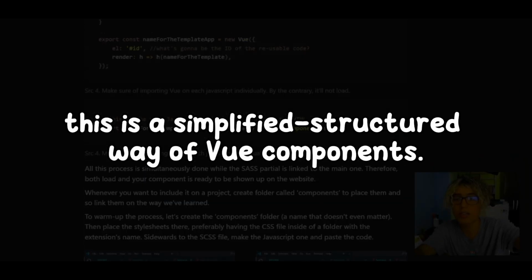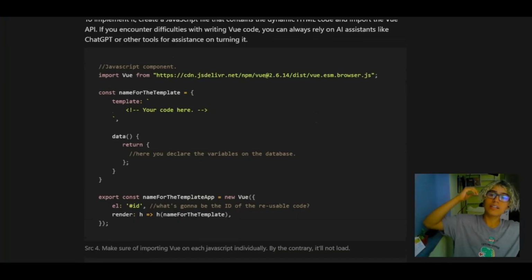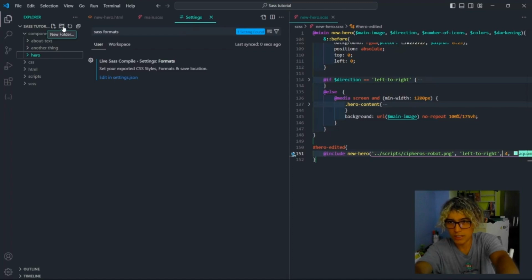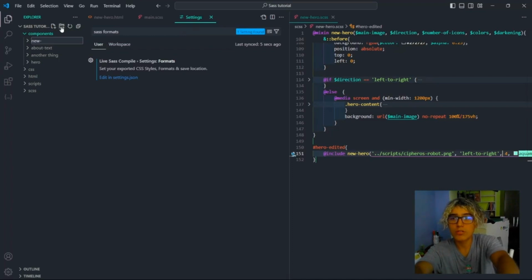We're going to use a piece of code that is this one, and as you can see, we're going to set it to this JavaScript, and we are connecting everything, and eventually a component will be made on this same file. Therefore, it's time to do that. Okay, we're going to create our components. The name doesn't even matter, but we're going to create a new hero and a JavaScript file again, new hero.